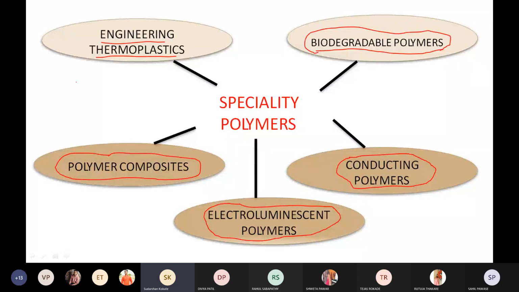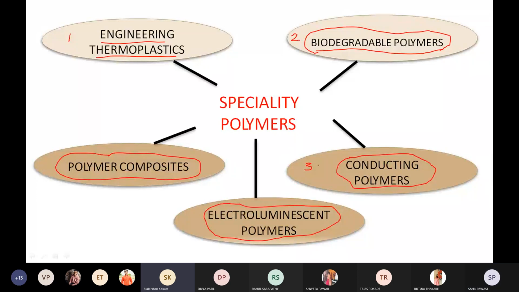The first one is engineering thermoplastics, that is polycarbonate, right? The second one is biodegradable polymer. Example is PHBV, polyhydroxybutyrate valerate. The third specialty polymer is conducting polymer, of two types, intrinsic and extrinsic.